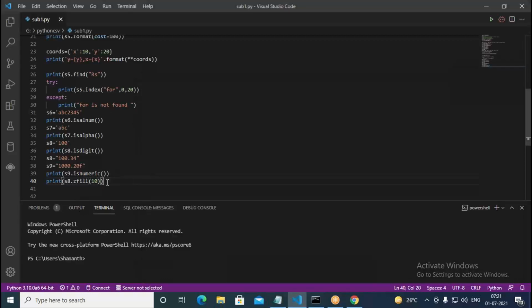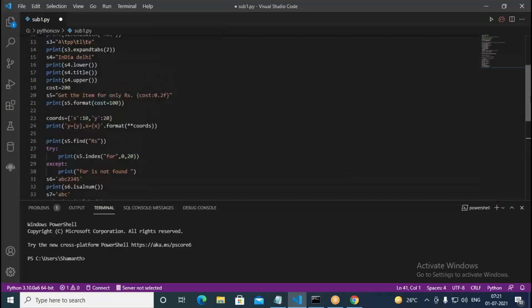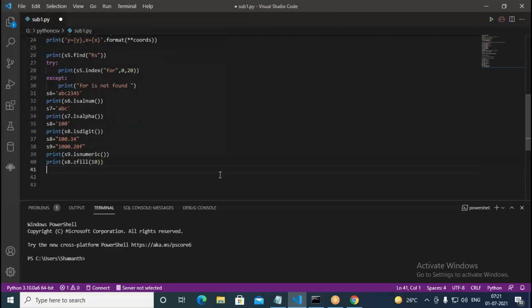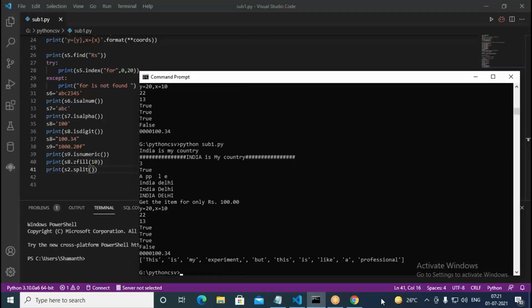Another function we have is the split function. We can split the given string. For example, we have there on the top some S1, we take. If you go for S2, you have so many things in that. Let us try to split that. Print S2 dot split. We try to split that particular thing. So it is splitting into so many words, based on the space.